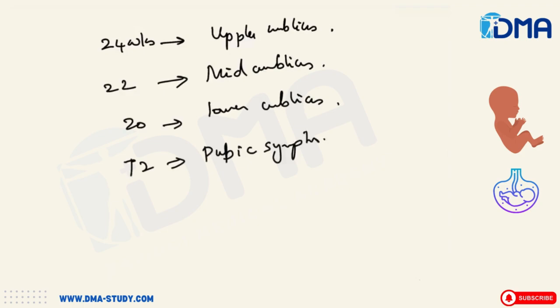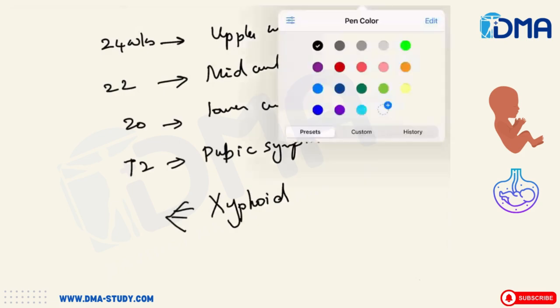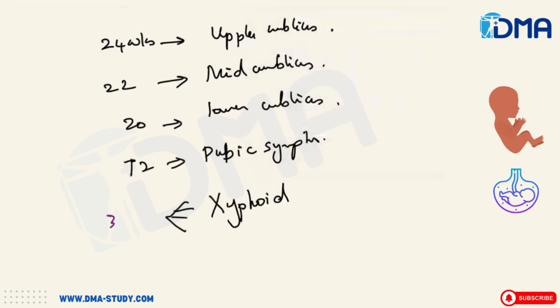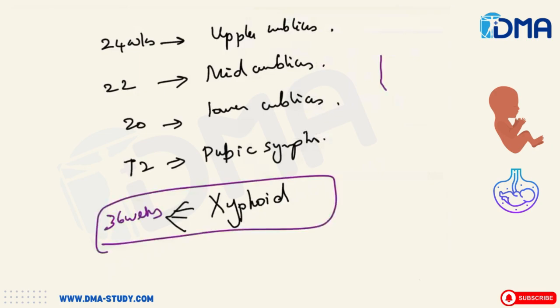If the dome of the uterus is up to the xiphoid of the sternum, what will be the weeks expected? It will be 36 weeks. Okay. First, it will come to the xiphoid level, and then to the upper umbilical level, then umbilicus level, then lower umbilical level, and then the symphysis pubic level. And finally will be the pelvis. Okay, these are things that you have to know.